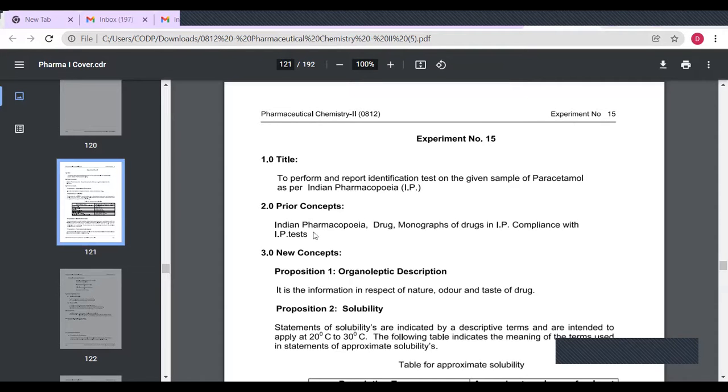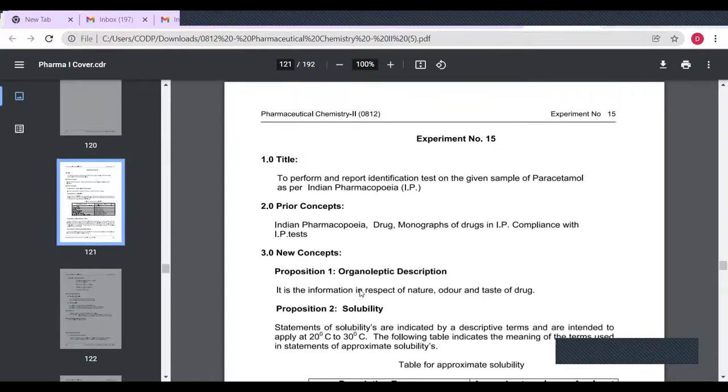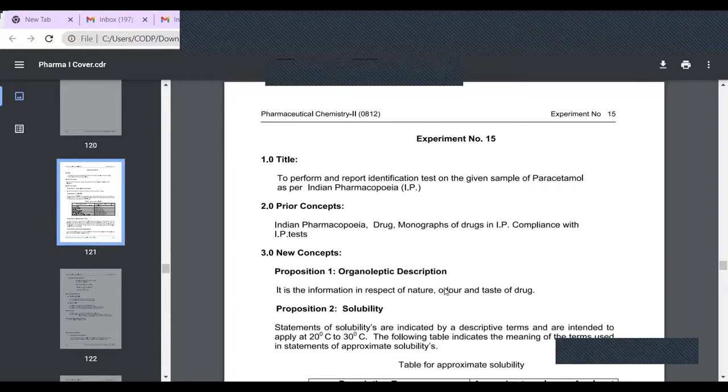And prior concept: Indian Pharmacopoeia, drug monographs of the drugs in IP, and compliance with the IP test. Then the next point is new concept. In new concept, the first proposition is organoleptic description. In that we have to see the information in respect of nature, odor, and taste of the drug.